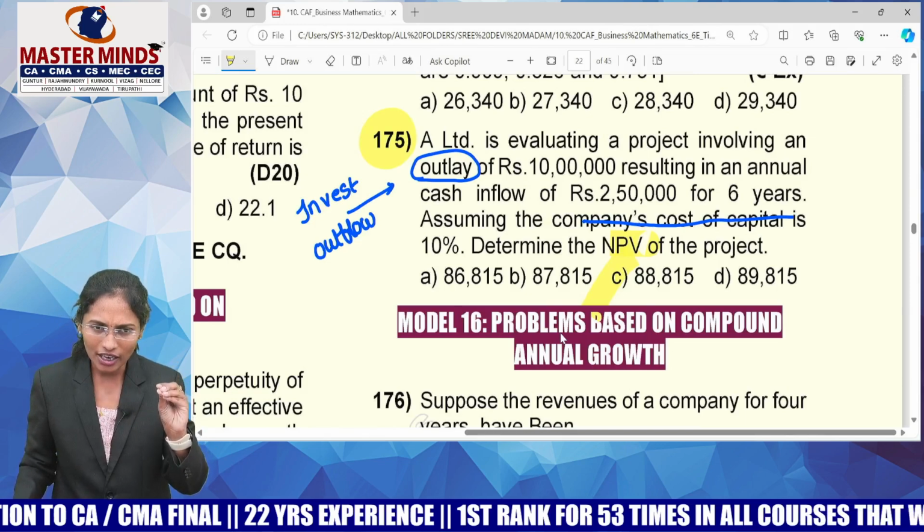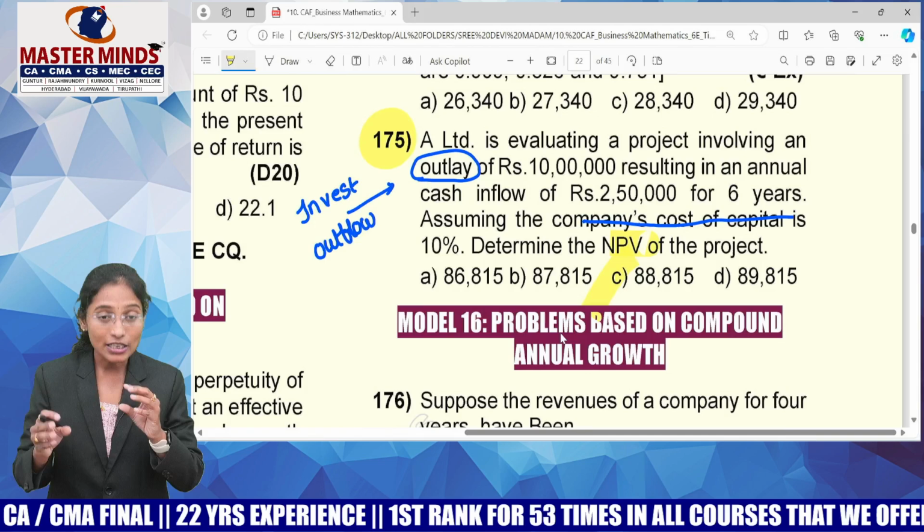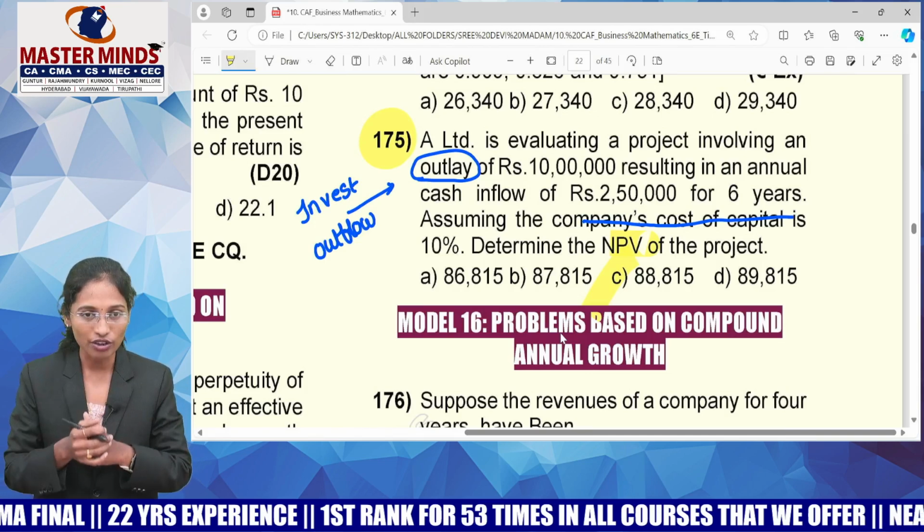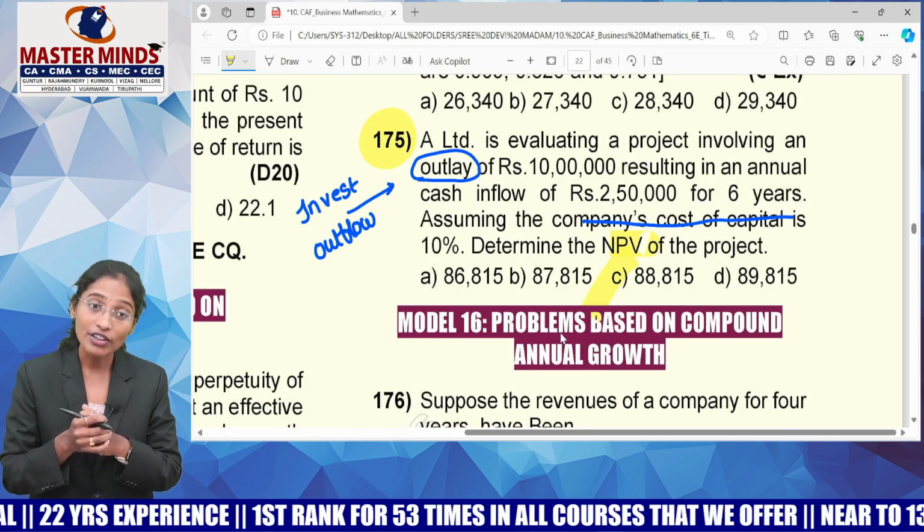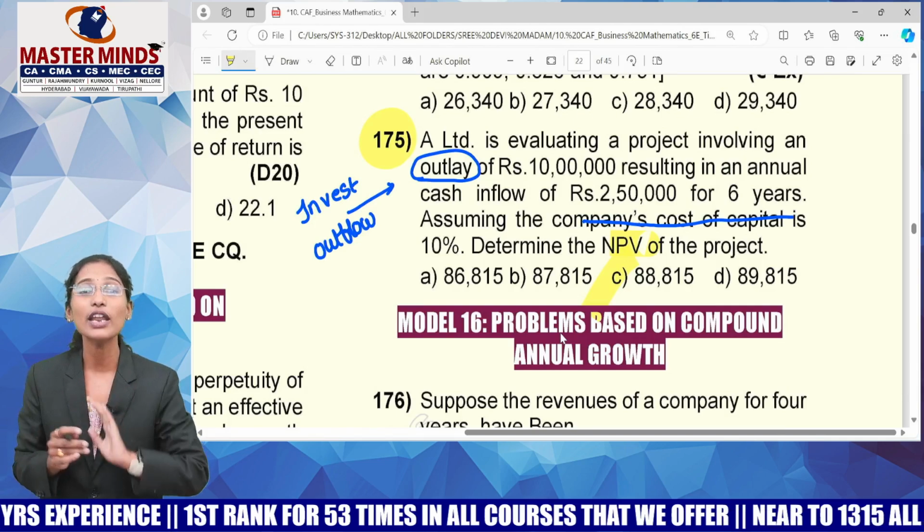So you have to calculate the present value of inflow minus outflow. It tells me what the investment is going to give me for today. Whether I may invest or not in the future depends upon NPV.